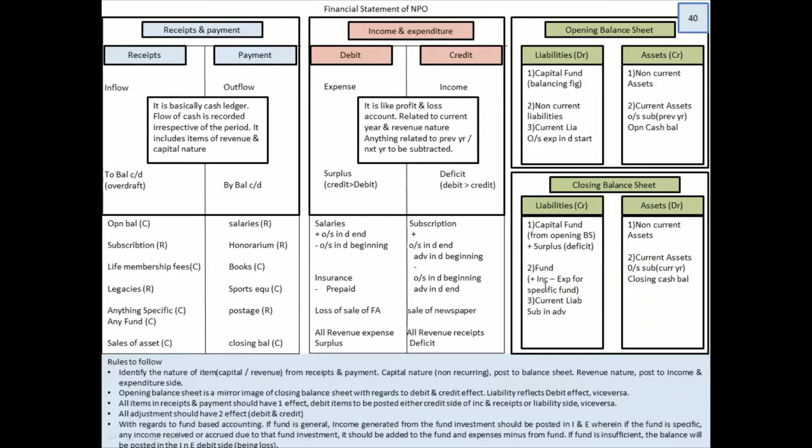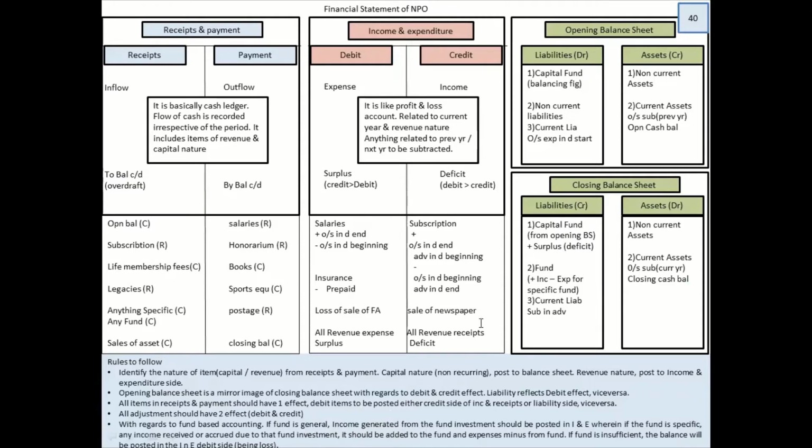So you will add it over here. At the same time, if the fund is a general fund, it means in general they have created the fund. They do not have any specific reason. Being a fund, you will write it in the balance sheet. But the income which you generate from that general fund, you will write on the income and expenditure credit side. This is very important because students have the same logic of fund, but there is a difference between a fund that is general and specific. I hope the fund accounting is clear.